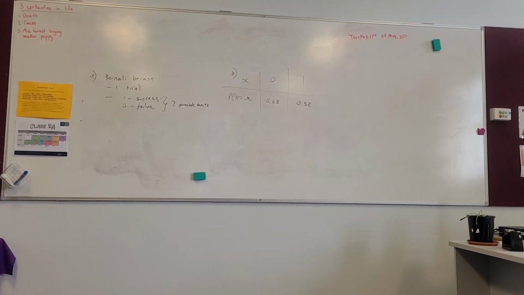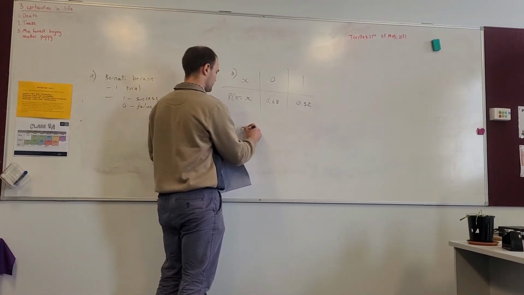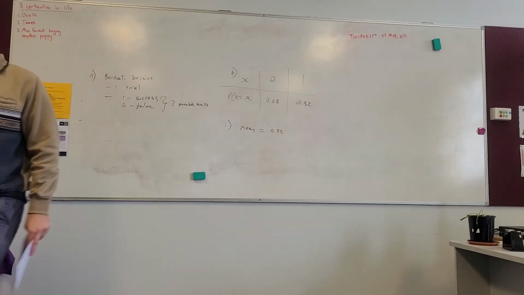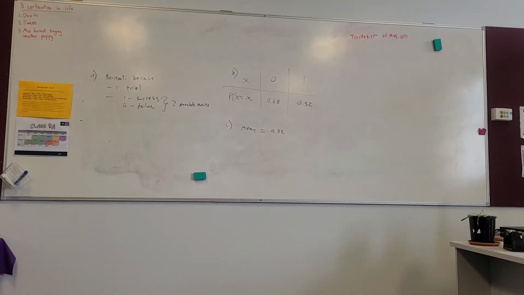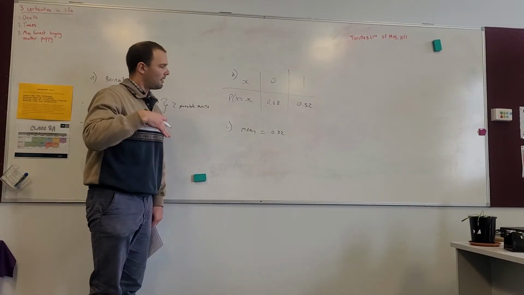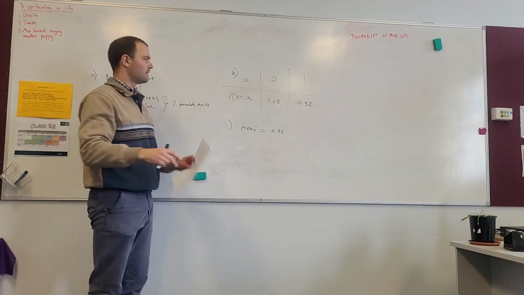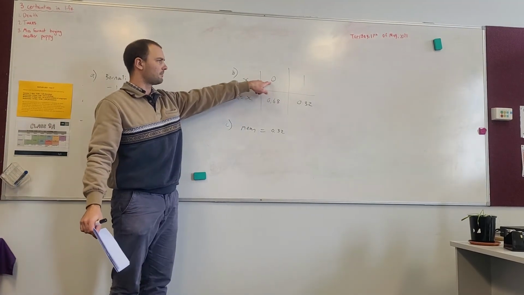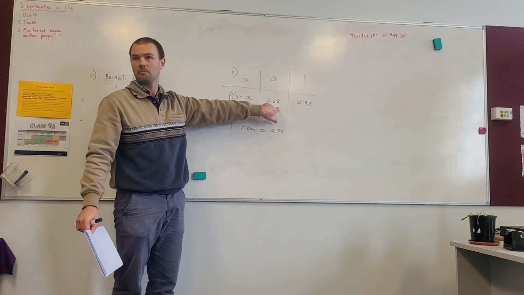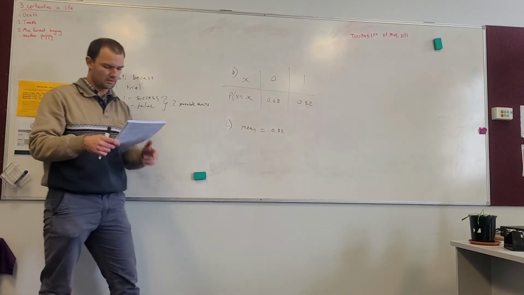Okay, find mean, standard deviation, and variance. Okay. The mean is 0.32. Okay, the mean is P, that's the probability of success. How else could we see that's true? Remember, the mean of a probability distribution is the sum of each event times its probability. So you have 0 times 0.68, 0, plus 1 times 0.32. It is just going to be 0.32.